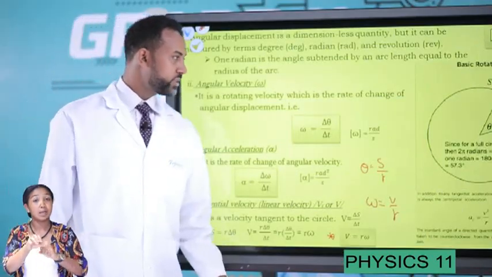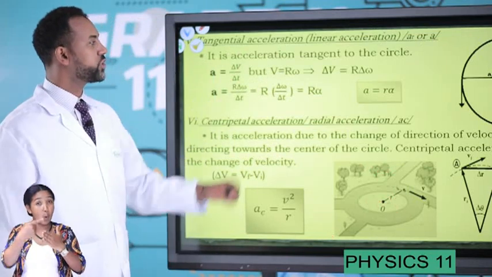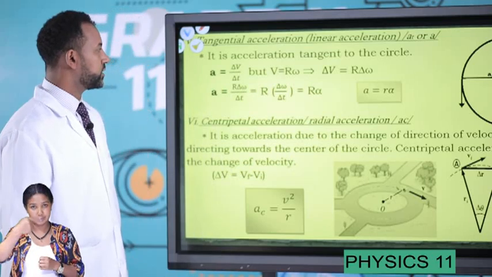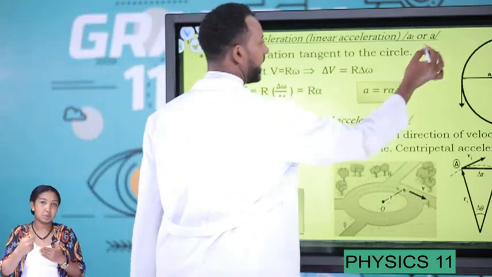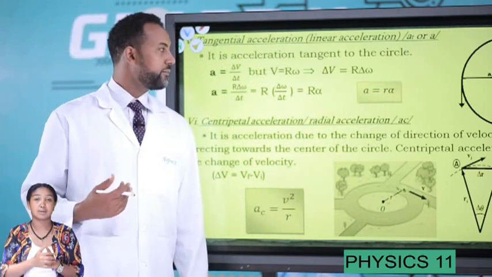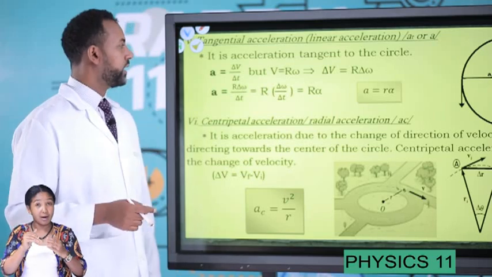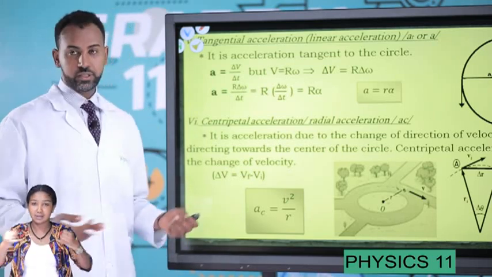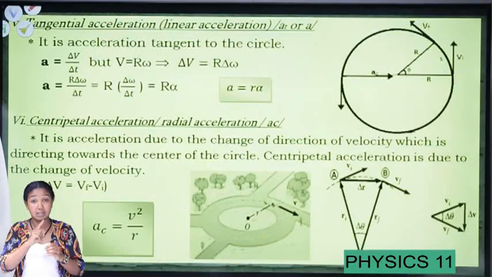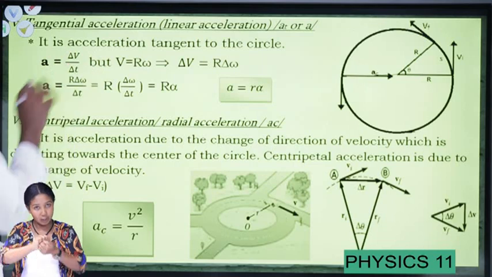The other point is we have to define what tangential acceleration or linear acceleration is. Sometimes it is written as a or a subscript t. It is the acceleration acting along the tangent. Since we have learned in linear motion that acceleration is defined as the rate of change of linear velocity, acceleration is the change of velocity.